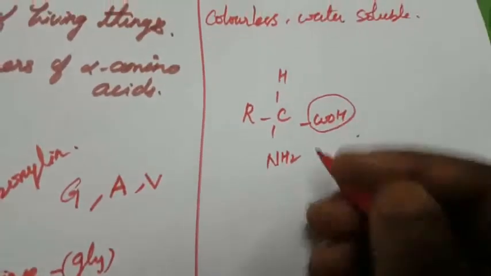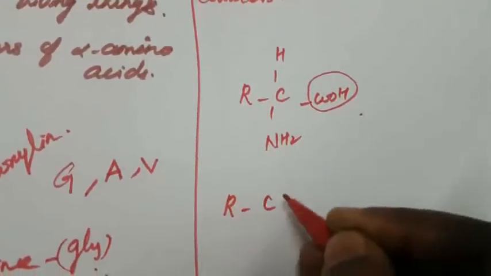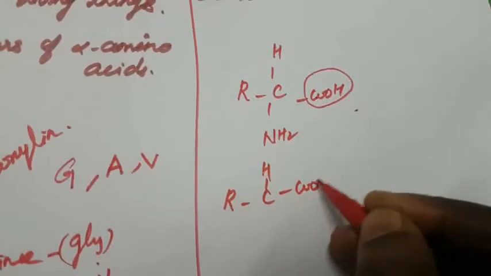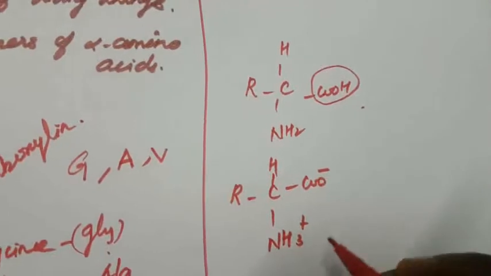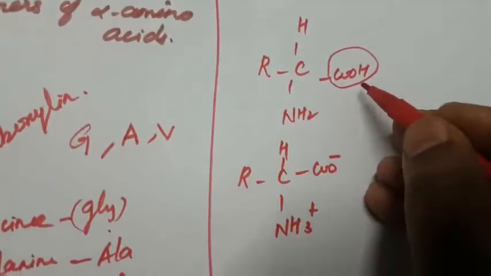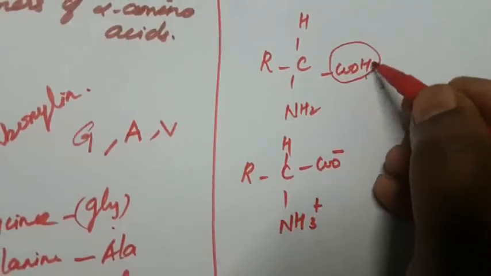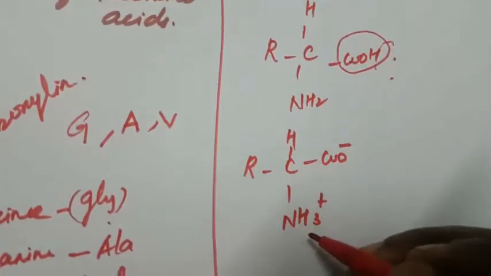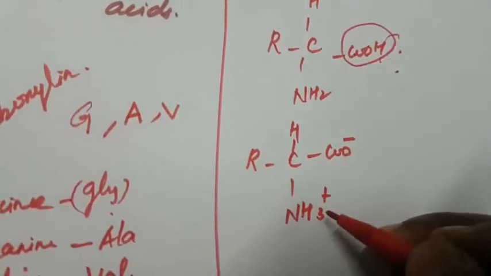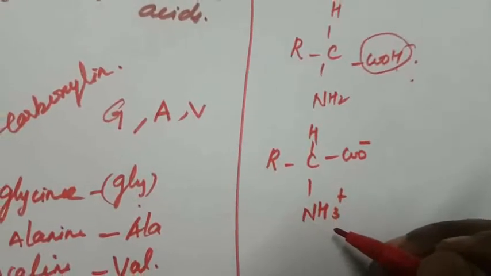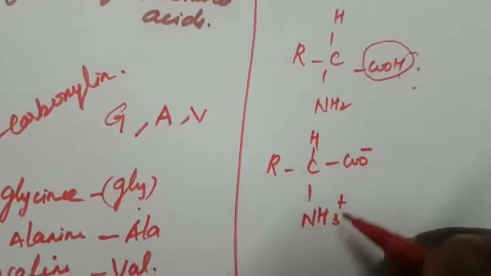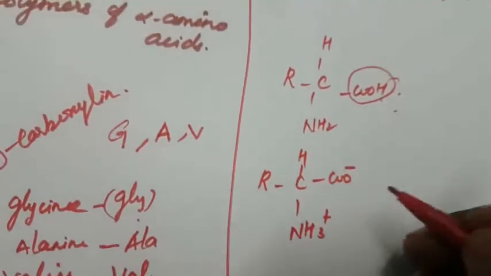So we can write it as CHCOO minus and NH3 plus. This depends upon the pH of the solution. This becomes a positive charge, and this becomes a negative charge.